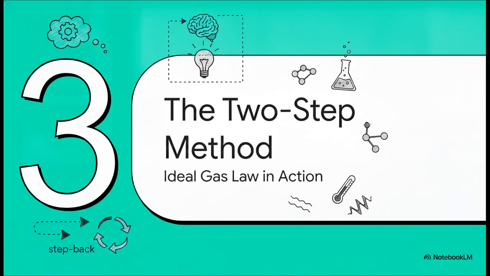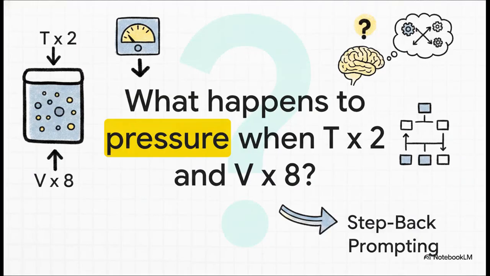Section 3. The two-step method in action with the ideal gas law. Now, theory is great and all, but to really understand how this changes your prompt engineering, we need to look at a concrete, complex problem. Here is the exact initial question. What happens to the pressure of an ideal gas when temperature increases by a factor of 2 and volume increases by a factor of 8?